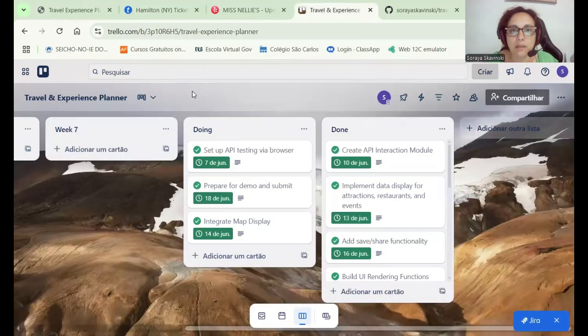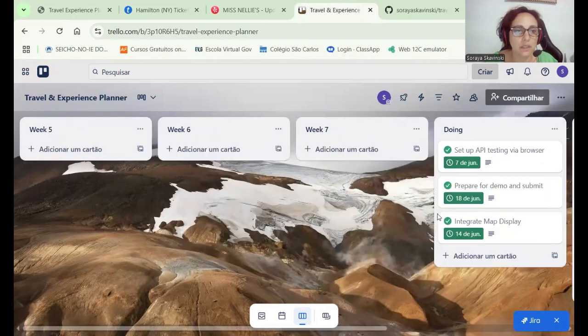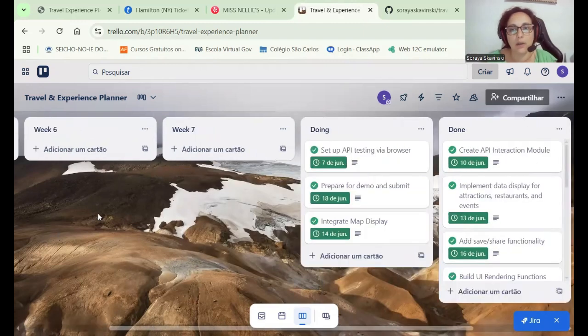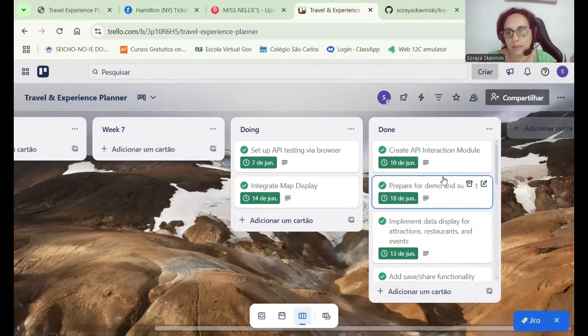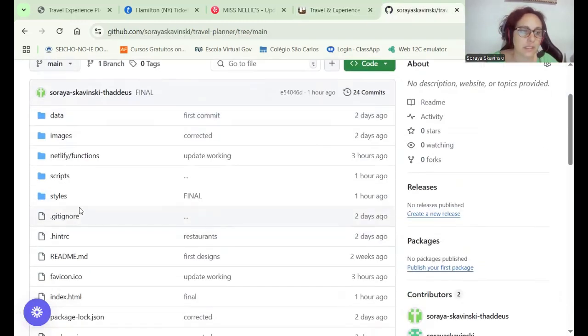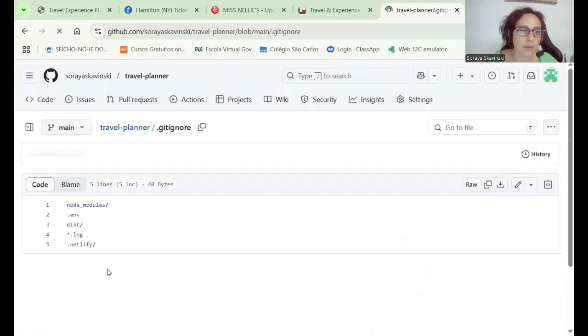Let me explain a little bit about Trello. Whenever I was working on a week, I would click on the name of the thing I was doing, and then over here it's in Doing. Right now I'm preparing the demo for here and sending it to Done. Let me show you a little bit of my GitHub so you can see the .gitignore has a couple of things, the .env, Netlify, etc.